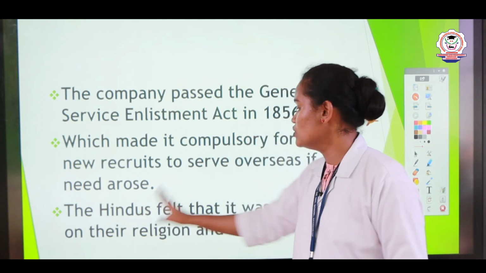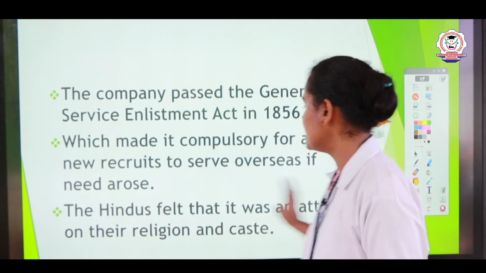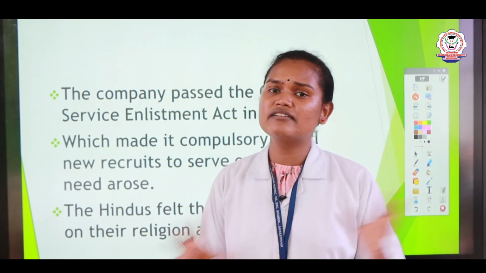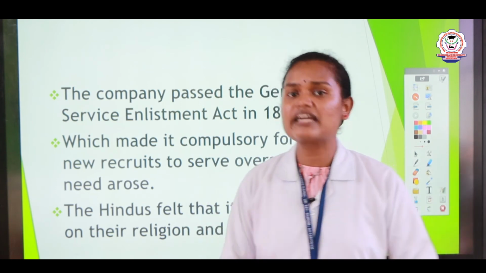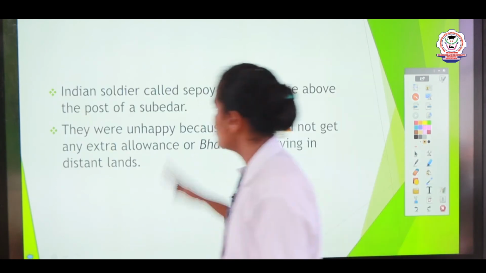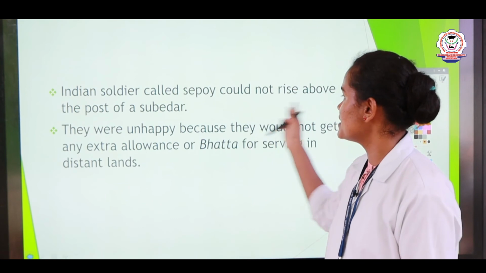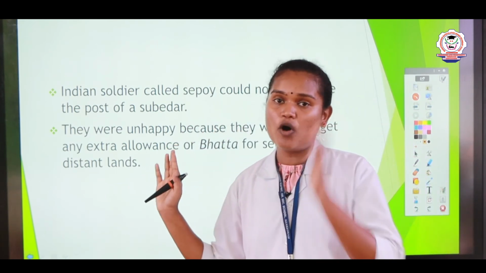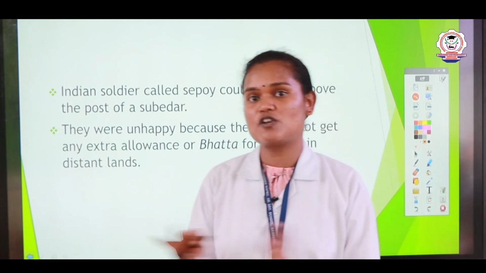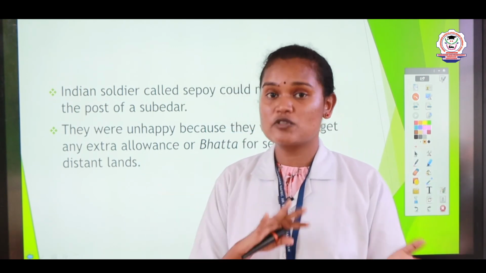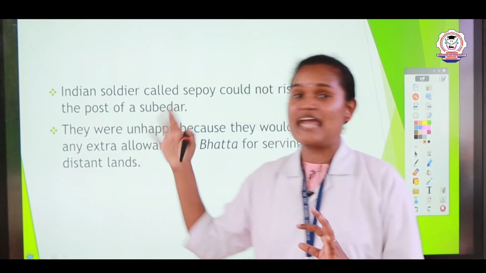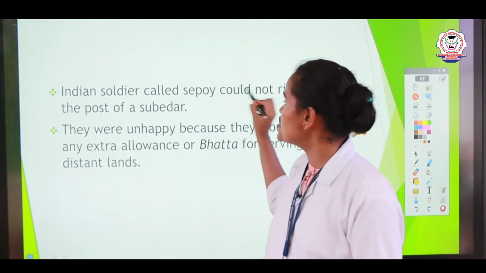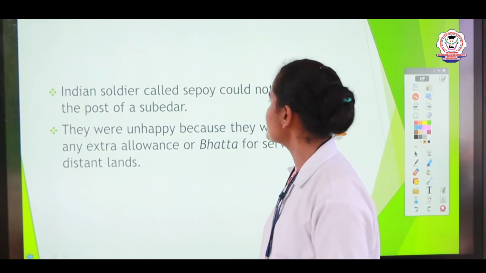Okay. Then the Hindus felt that it was an attack on their religion and caste. The Hindus considered that they were deliberately doing all this against them. They believed like that. An Indian soldier called a Sepoy could not rise above the post of a Subedar. Subedar is a post in the military, an equal position to a captain.